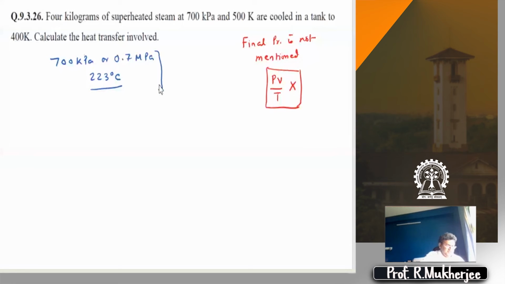We again use the pressure table, 0.7 megapascal. The saturation temperature is 165 degrees centigrade.